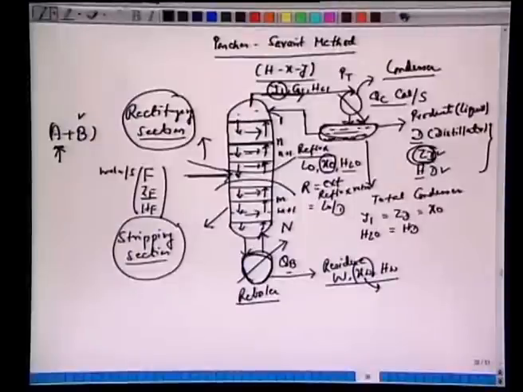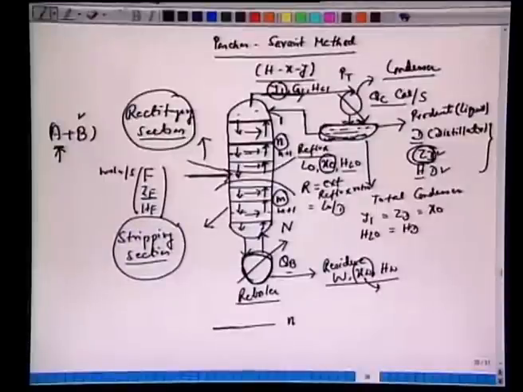Now we'll also have the nomenclature G. Let's look at one plate, say n. Notice the difference that we are using m for the stripping section and n for the rectifying section. So n represents a general plate number counted from the top: 1, 2, 4, 5, nth, and n plus 1, and then m and m plus 1.